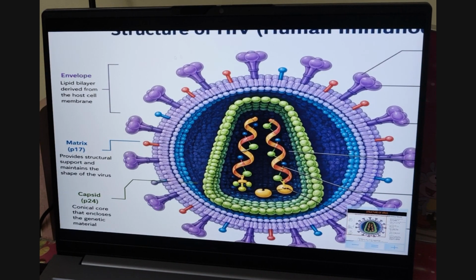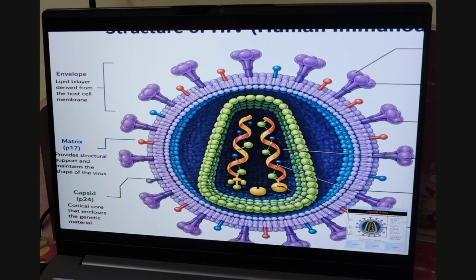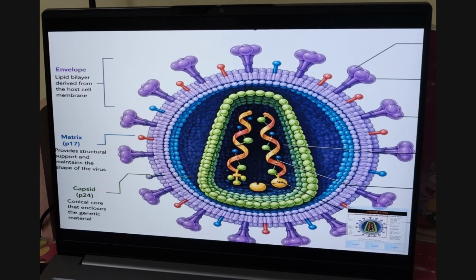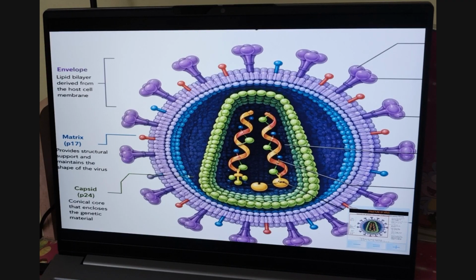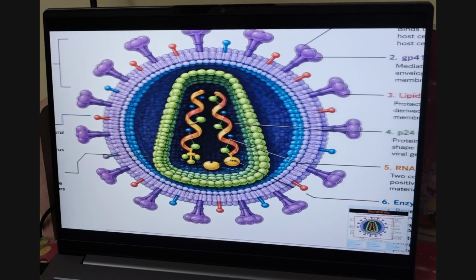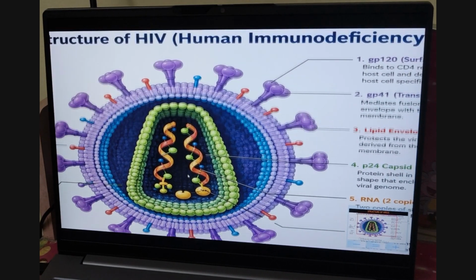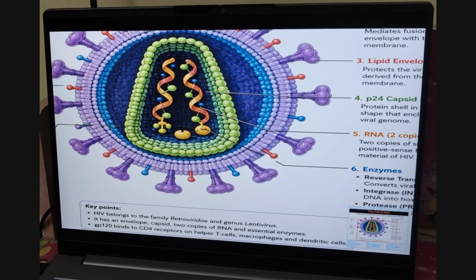This is the outer covering, which is made up of lipids and proteins. Okay. The capsid is a special protein, and each capsid molecule is called a capsomere. So you just need to know three structures right now. One is the envelope, which is the outer covering. Second is the capsid, which is the outer protein covering. And third is the capsomere. Each unit of capsid you call a capsomere.